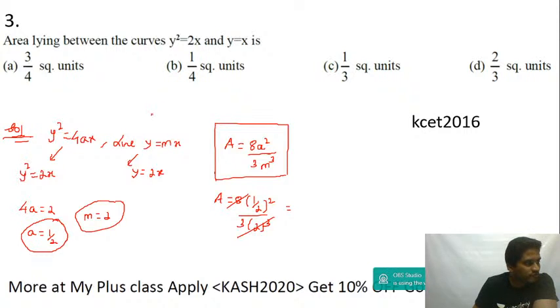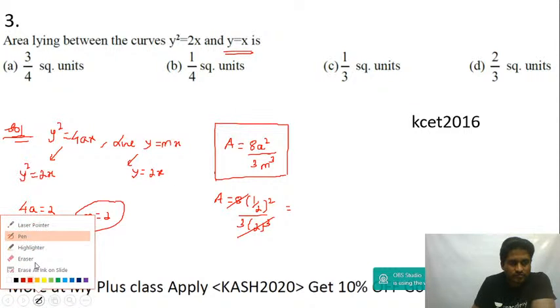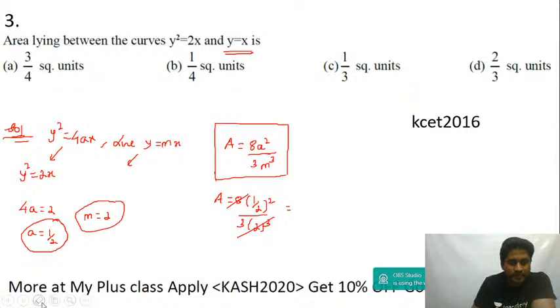Now y square is equal to 4x and x square is equal to 4y. This is y equal to mx, no? Y equal to x, right? Sorry guys, this is y equal to x, not mx. Y equal to mx is of the form y equal to x. If you compare, m is equal to 1 only, now.